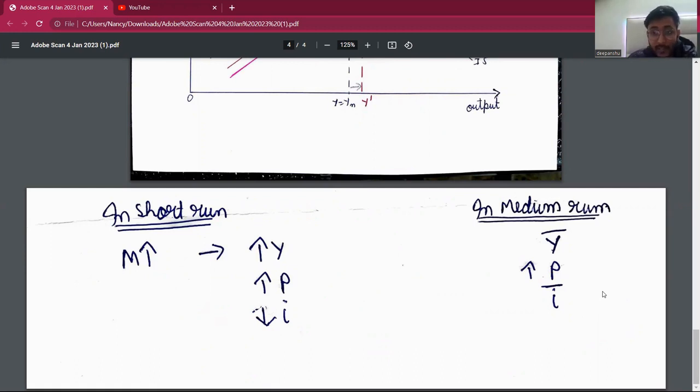Many economists call this the neutrality of money, which means that in the medium run, a change in money supply will not have any effect on the real variables, that is output and interest rate. It only affects the price level or the inflation in the economy. This is called neutrality of money.